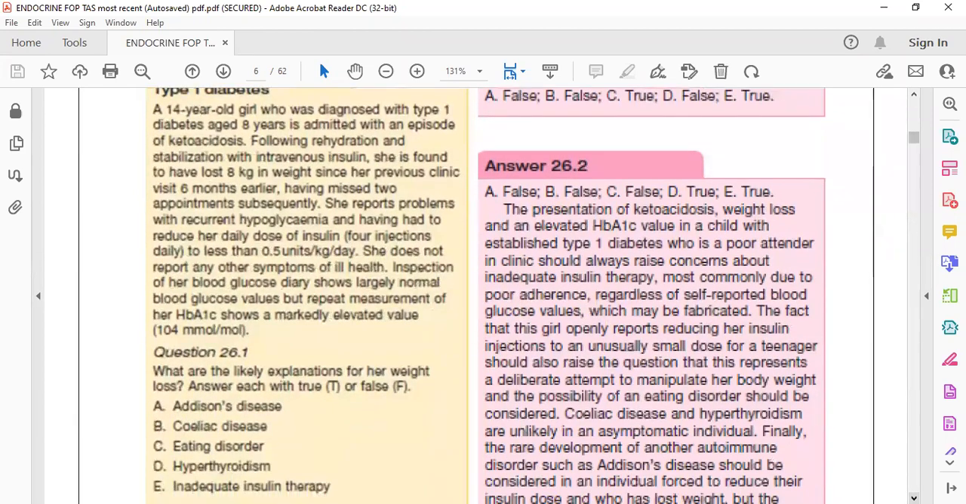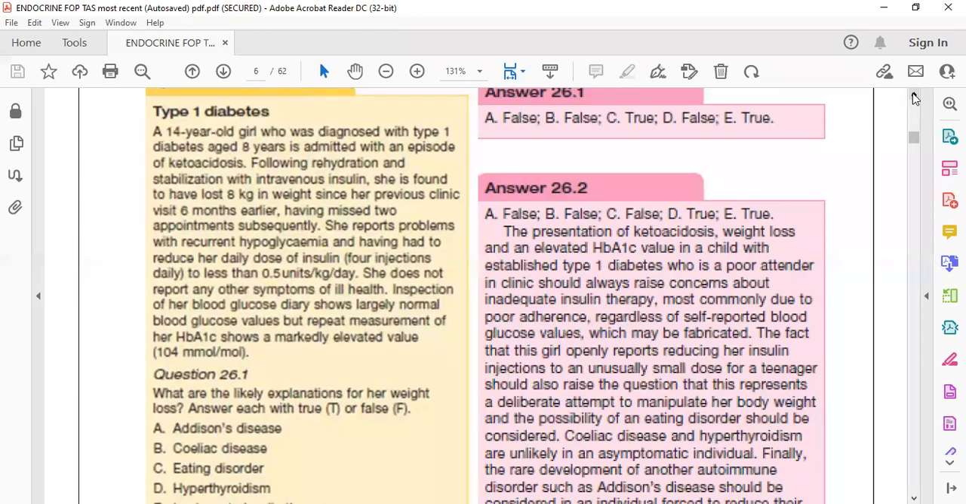Some pediatrics book-related questions we have to read, so just listen to me. A 14-year-old girl who was diagnosed with type 1 diabetes at age 8 years is admitted with episodes of ketoacidosis. Following rehydration and stabilization with intravenous insulin, she was found to have lost 8 kg since her previous clinic visit 6 months earlier. So the patient has had diabetes mellitus for a long period of time, since 8 years, now 14 years, and there is weight loss also.